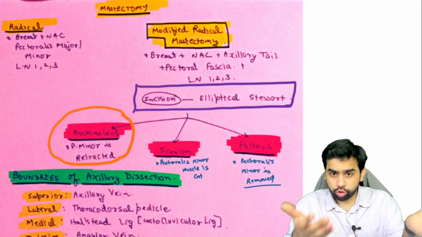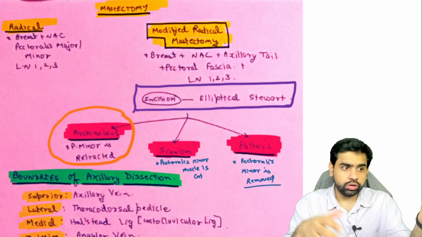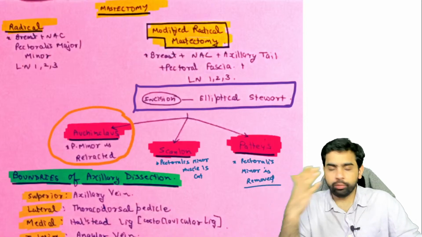So which is the most commonly performed procedure in the modified radical mastectomy? It is the Auchincloss. So Auchincloss is the one which you perform most commonly in clinical practice.